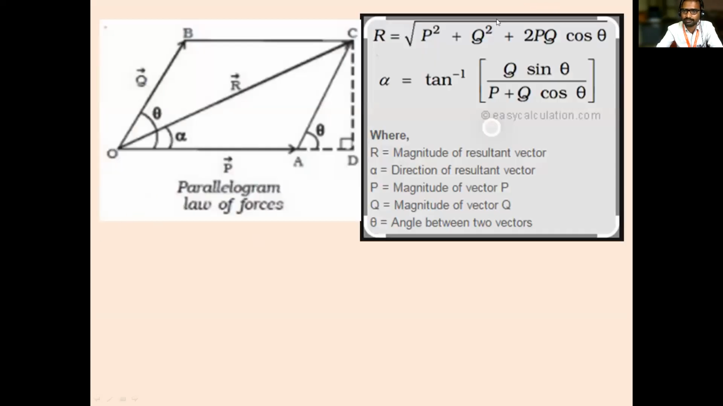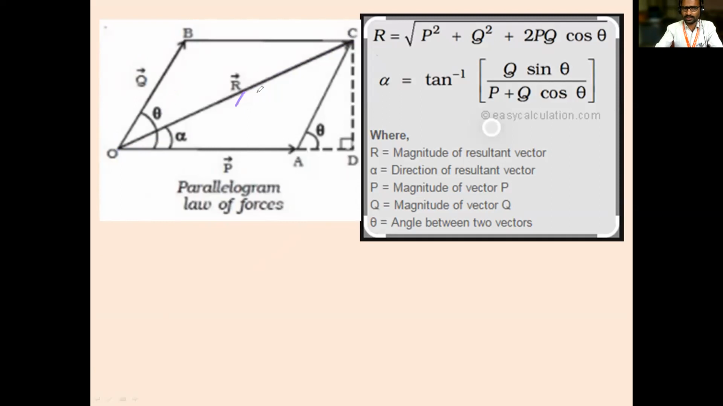Okay, once again, I will explain this diagram. There is a force P, and there is a force Q. These two are acting at a point O, and these two forces are represented as adjacent sides of a parallelogram. Their resultant is the diagonal of the parallelogram, acting at the same point. The resultant stays at this same point. So if P is given, Q is given, and the angle theta between the two is given,